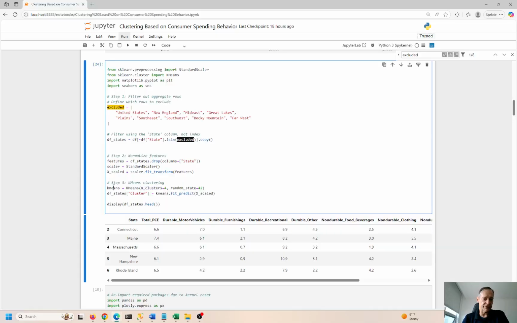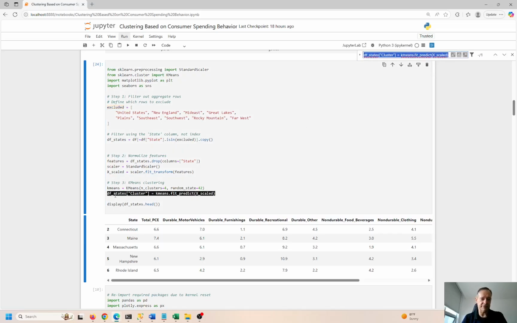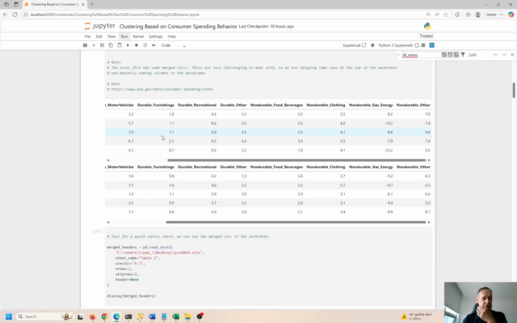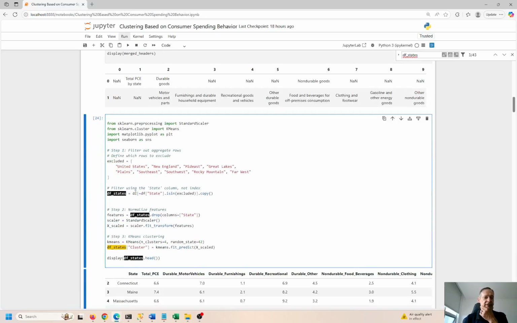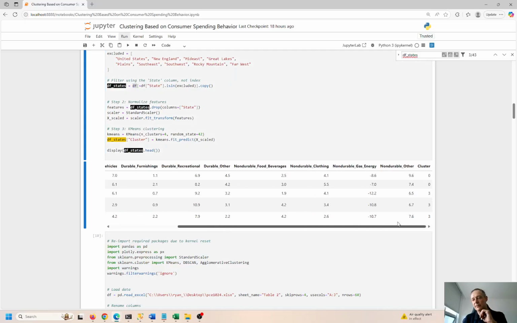I set 4 as my number of clusters. Here's the K-means. And I'm appending that as a new column onto the data frame. So I have df states. If you look closely, Control F, df states. That should be right. Yeah, df states. So anything, again, that's is in excluded, but not in, right? That gets into this data frame, and this data frame originally comes from over here, or df gets converted where, oh yeah, we're taking a copy of that. So we copy everything into df states, so we get the states. Then we can see the new column that's appended over here.